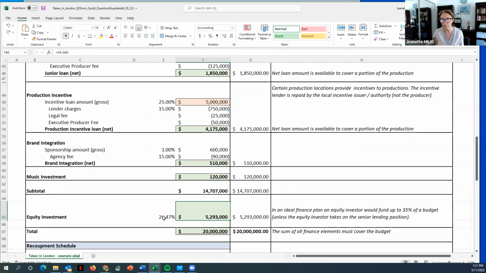So the equity investor for this movie would give us 5,293,000. So we're adding that in order to get our $20 million budget. So that's all that happens for the funding. So now we have a finance plan. Now we're shooting the movie, and now we're doing the recoupment.